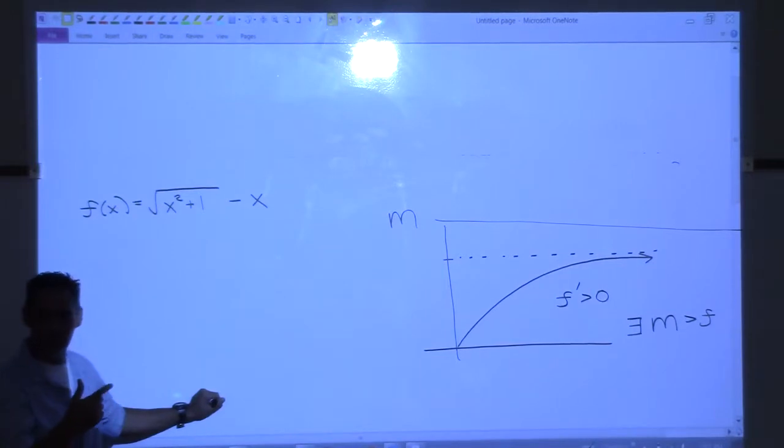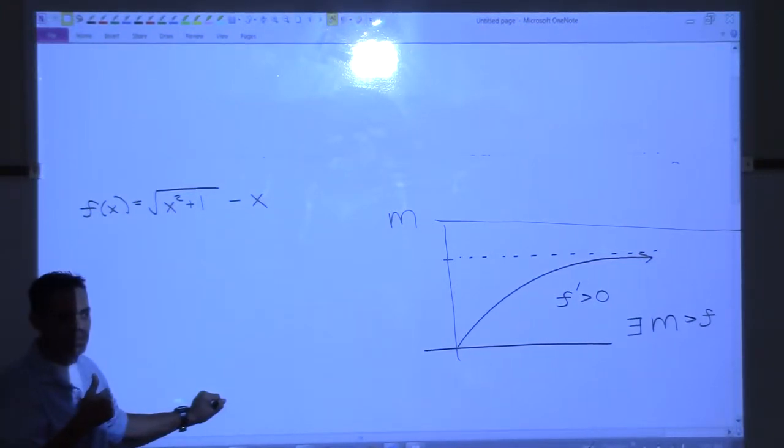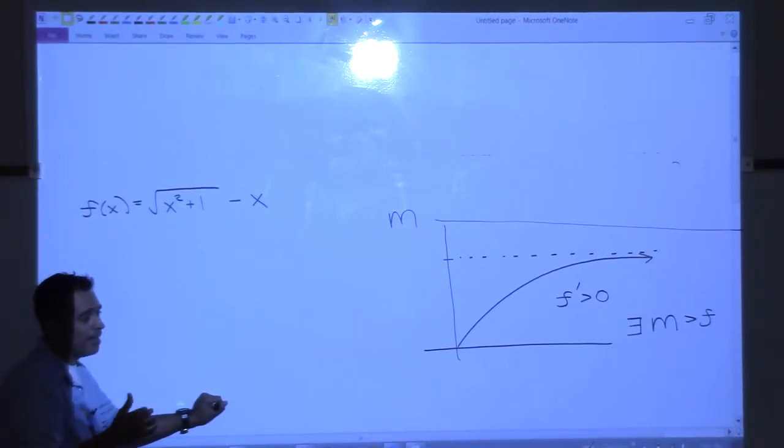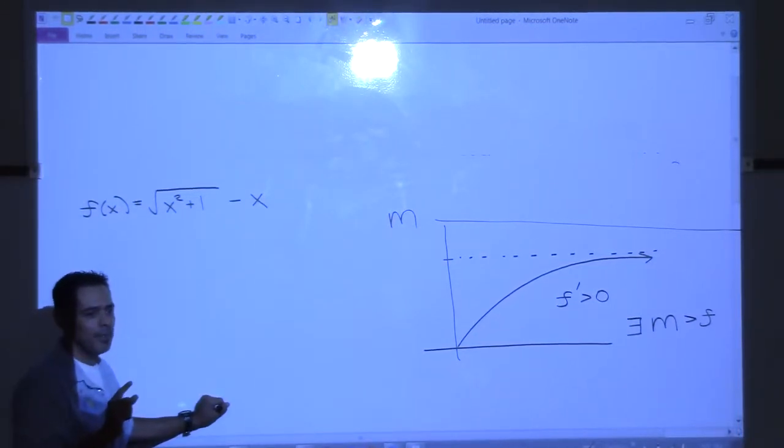So what other condition could he add to that to get the point that he was trying to get across, with no restrictions? Well, yeah, he could say it's not bounded or something like that. But something about the second derivative. What if it's concave up?